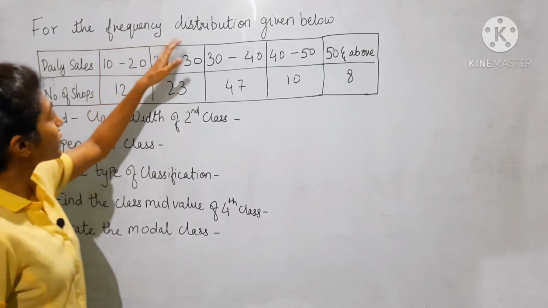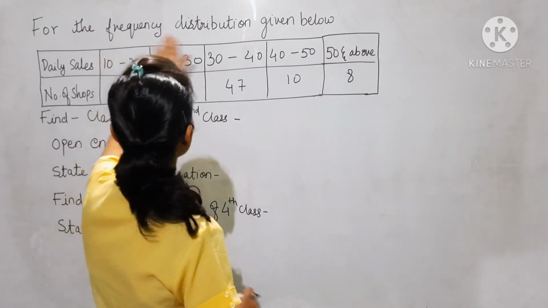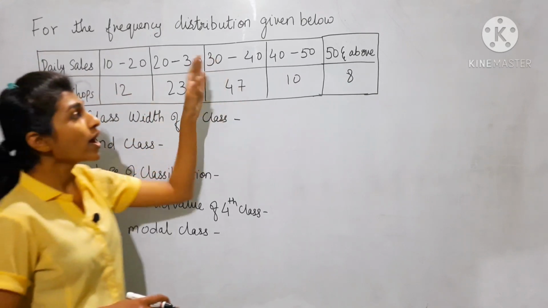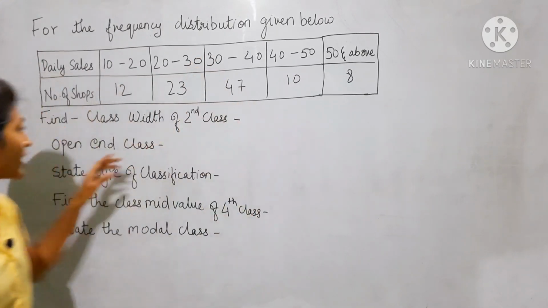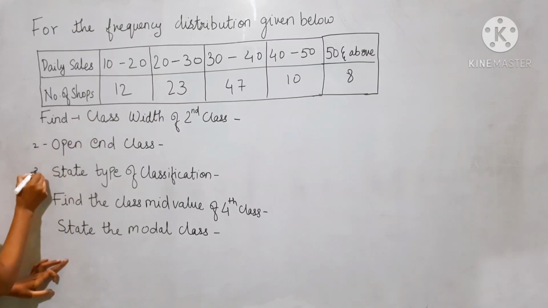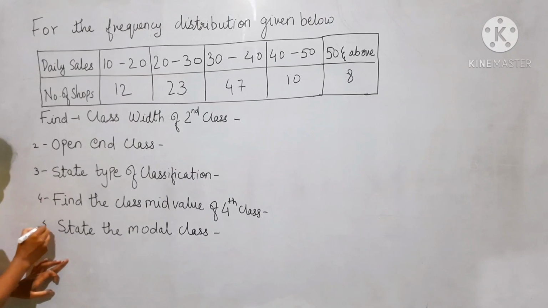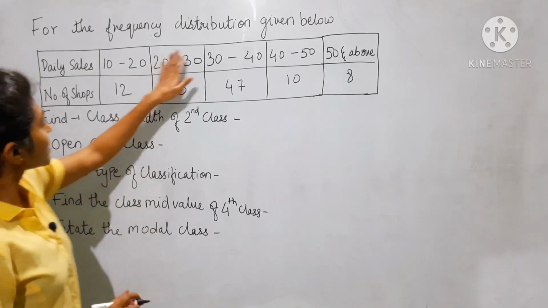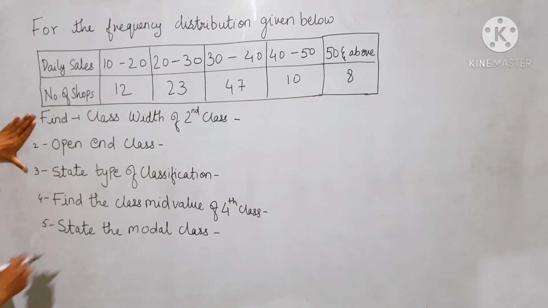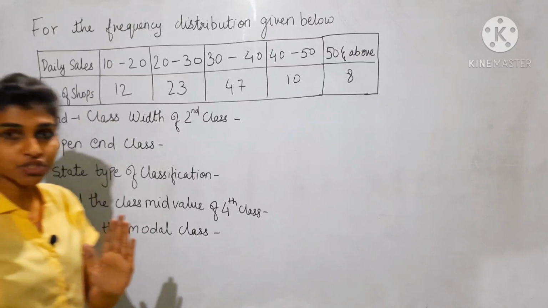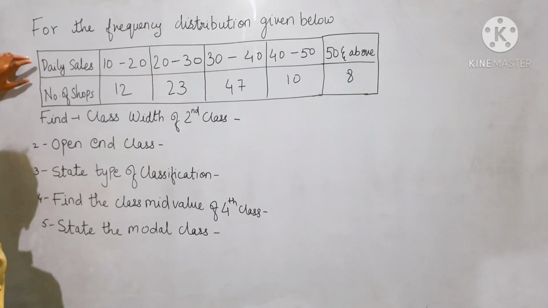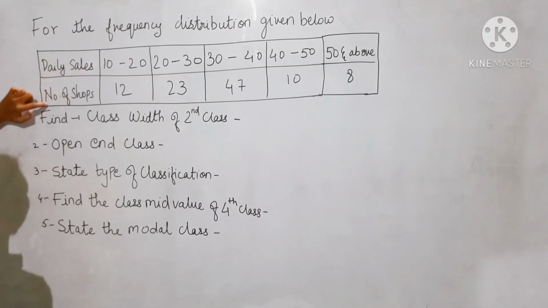For the frequency distribution given below, observe it and find the following questions, question 1, 2, 3, 4, 5. There are 5 questions given in the example. The frequency distribution is about daily sales and number of shops.